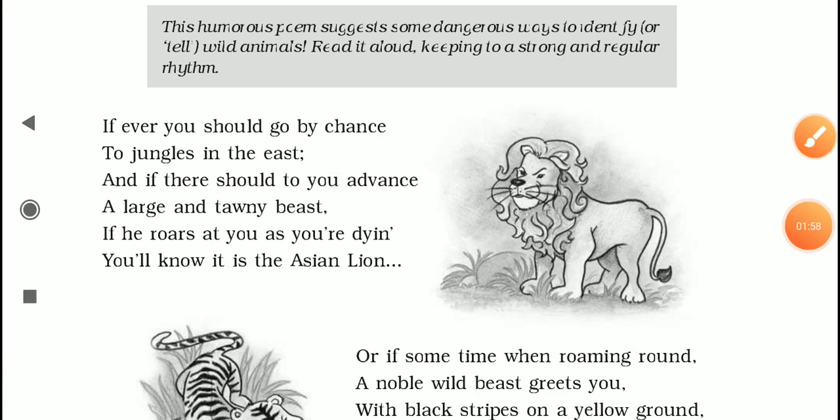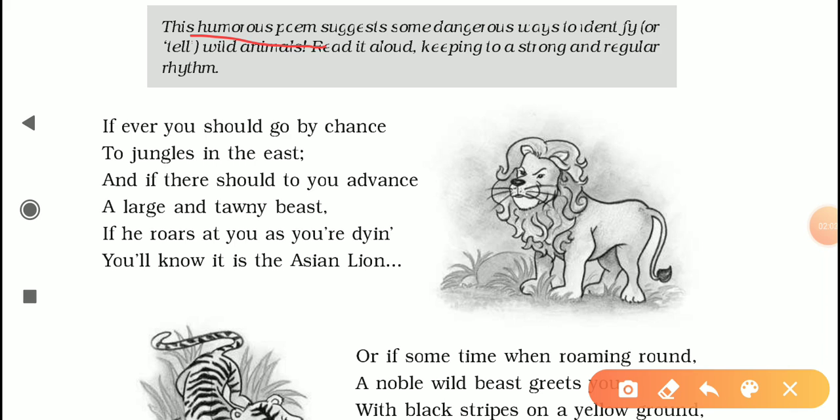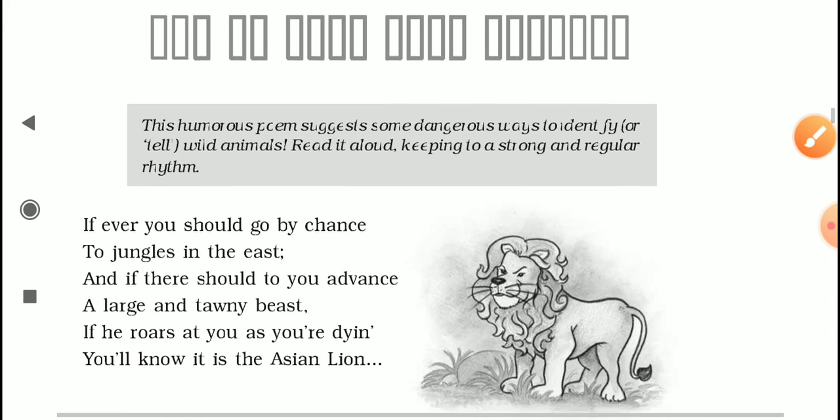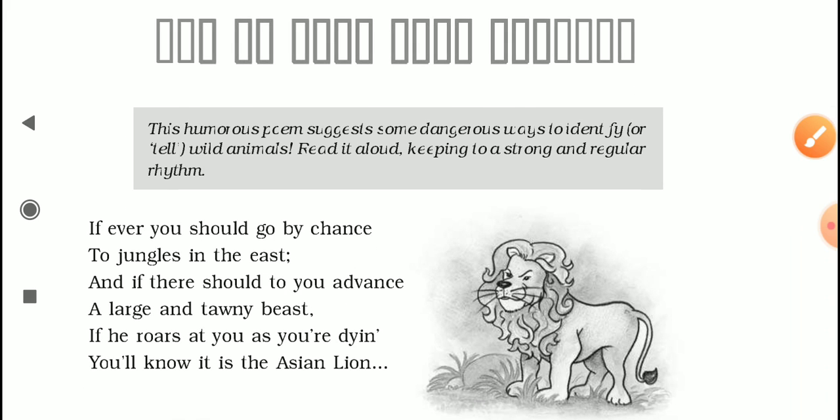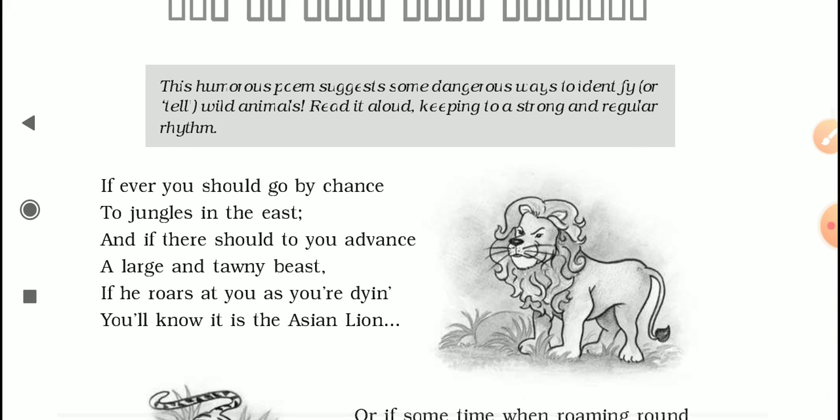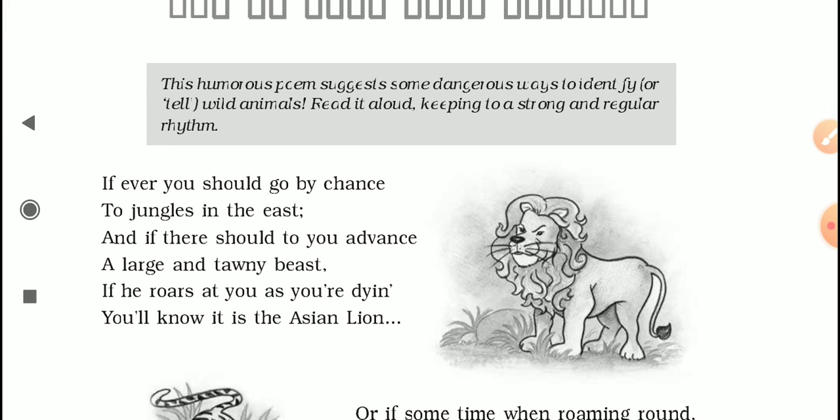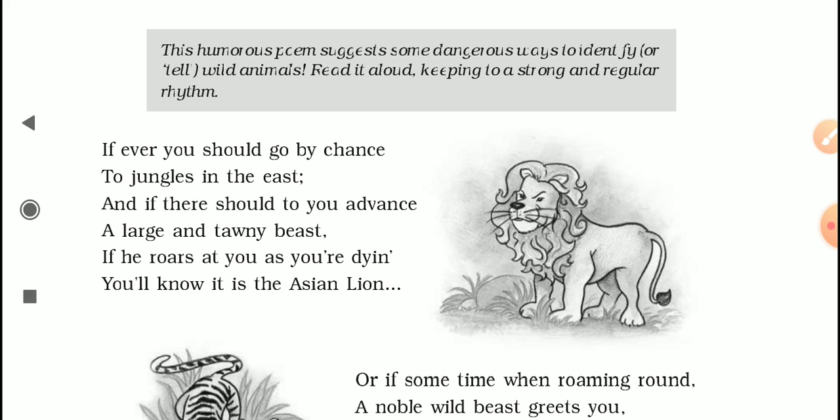Now let's see in this poem. This is a humorous poem. The word humorous means obviously funny, and in this poem the poet gives us some pointers, some advice to identify. See, the poem's name is How to Tell Wild Animals. Here the word tell means to identify. So the poet gives us some pointers to identify the wild animals.